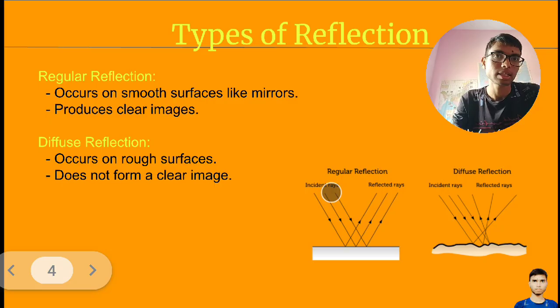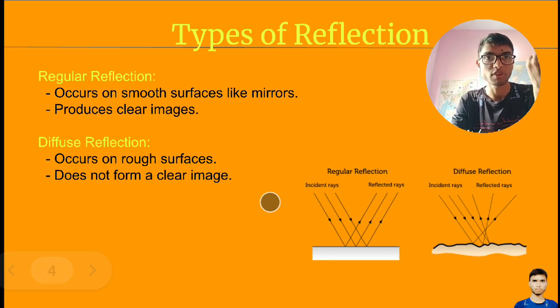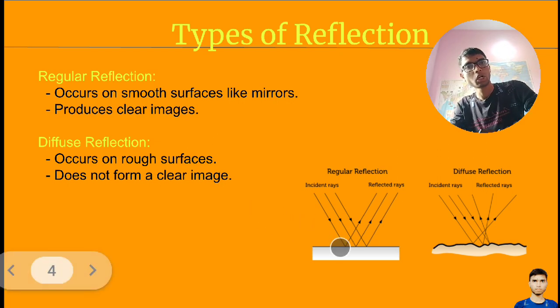Here, these are parallel incidence rays, and these are parallel reflected rays. Regular reflection will happen on a smooth surface, clear? Now you can see angle of this ray is equal to angle of this. Clear? So that's why I am saying angle of a parallel incident ray will be equal to angle of reflected ray.